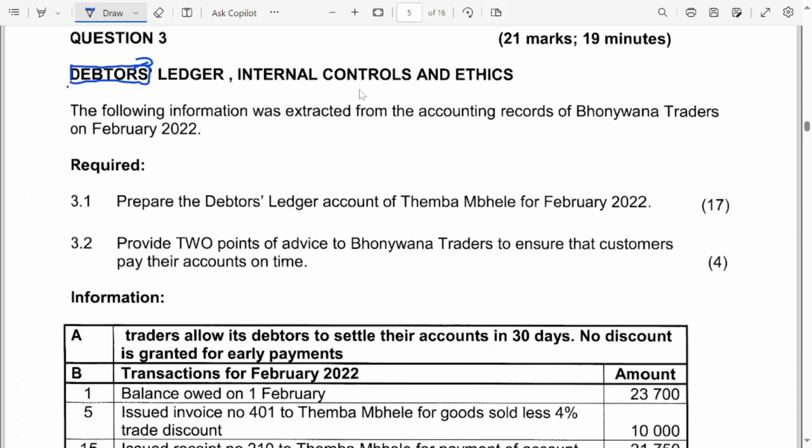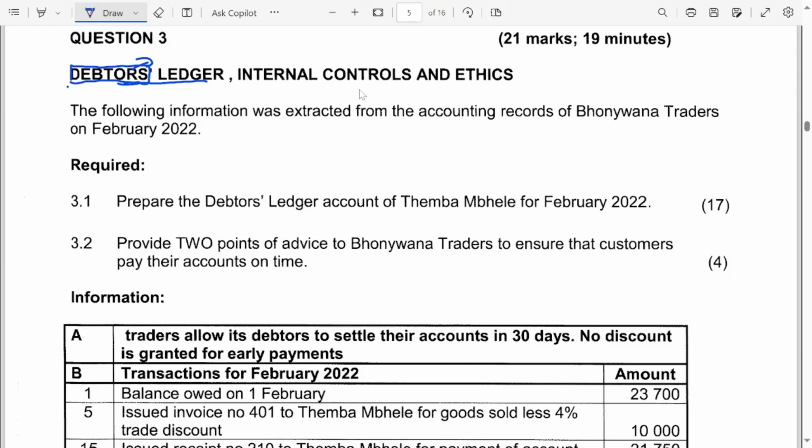Each and every debtor has his or her own debtors ledger, meaning that the business prepares a debtors ledger for each and every debtor. So we are going to be doing a debtors ledger today.